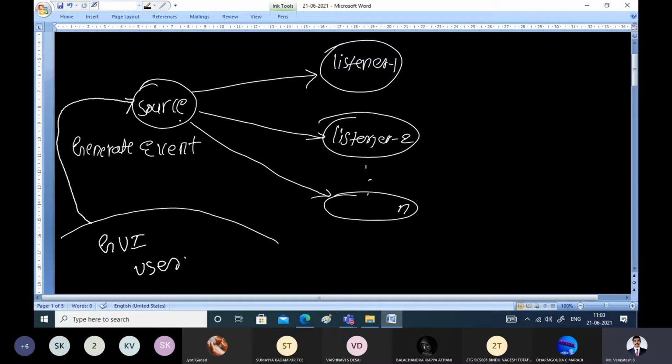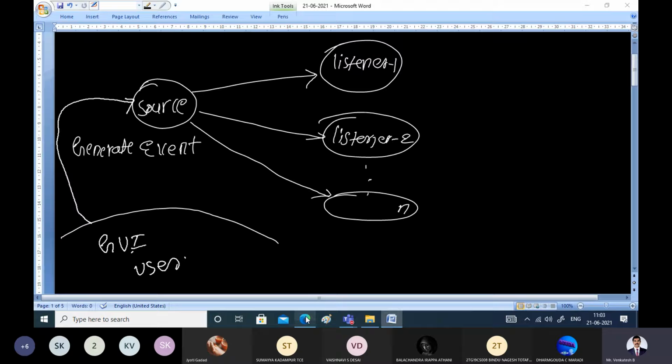Events can be generated in two ways, either explicitly by the program or by some inbuilt timer. In whatever case the event is generated, it must be handled by the listeners. We are not aware of whatever is happening in the background. That is left to the delegation event model to handle those events.